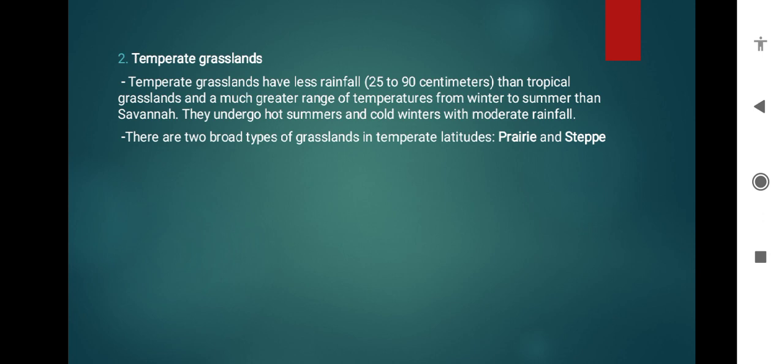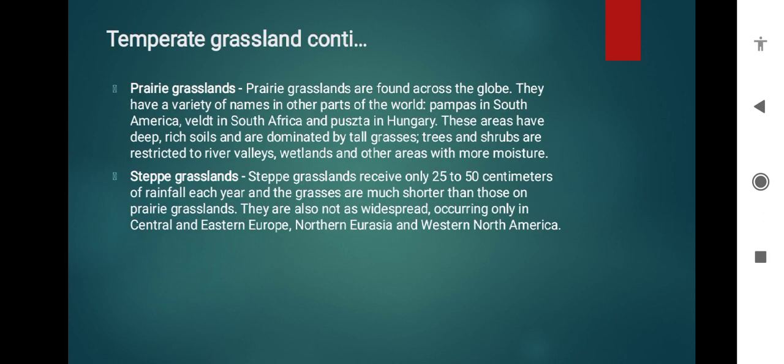Temperate grasslands. Temperate grasslands have less rainfall, 25 to 90 centimeters, than tropical grasslands, and a much greater range of temperatures from winter to summer than savanna. They undergo hot summers and cold winters with moderate rainfall. There are two broad types of grasslands in temperate latitudes, which are prairie and steppe.